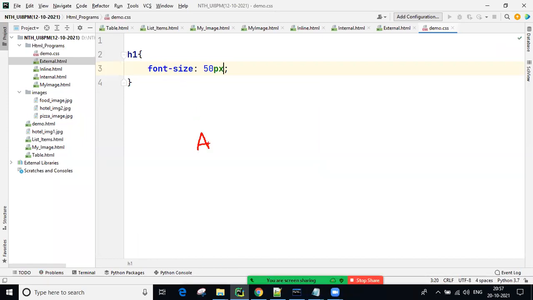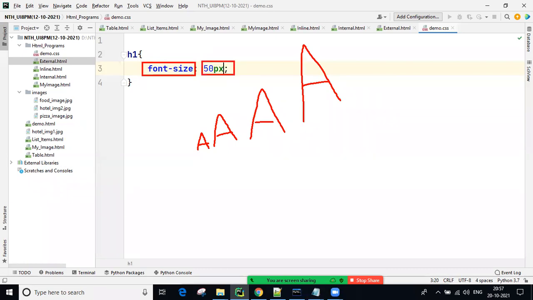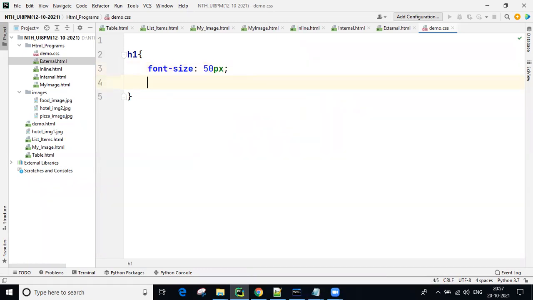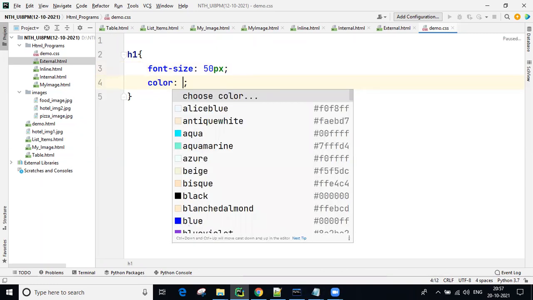This is A, guys. This is also A. This is also A. How much size do you want to display characters? That is done using font size. We can increase our character size, guys. Okay. So color, guys.